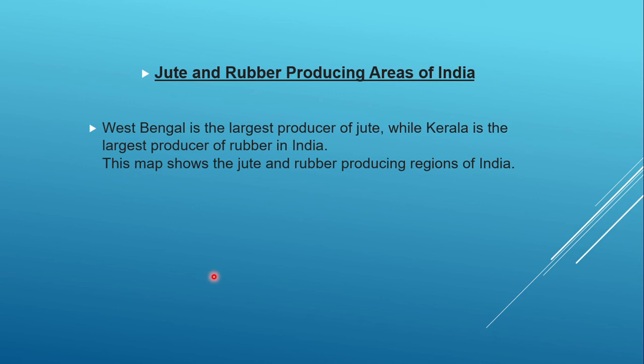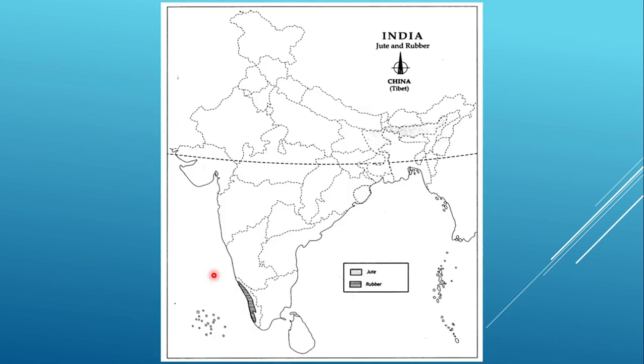Then jute and rubber producing areas of India. West Bengal is the largest producer of jute, while Kerala is the largest producer of rubber in India. The map is going to show us the jute and rubber producing regions of India, and this is not a very large area. You see the jute is in some portions of Bihar, then again West Bengal and so on, then some portions of Odisha. We find jute in the Brahmaputra region of Assam. There also jute is grown, whereas rubber is grown in Kerala, and the spotted area is there.